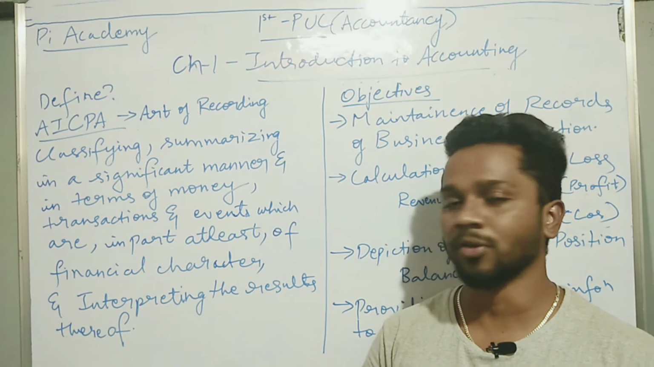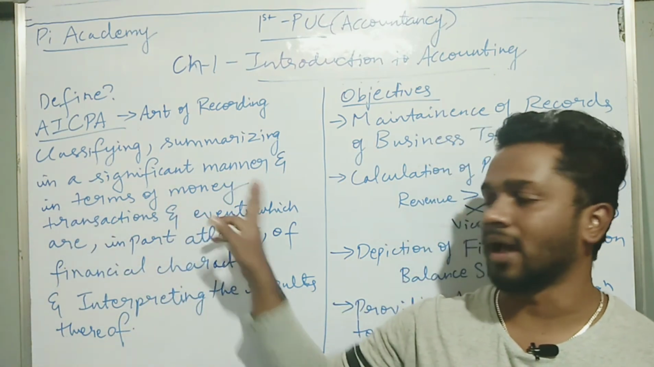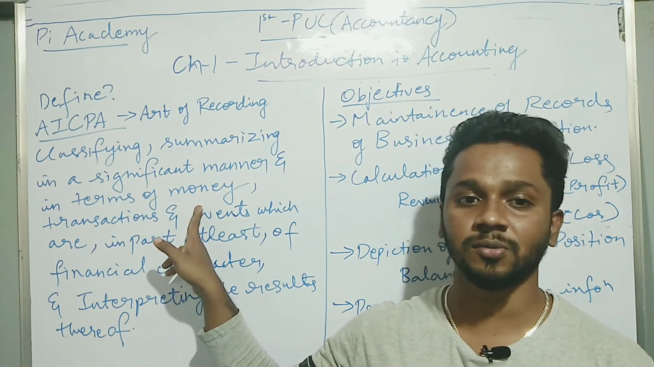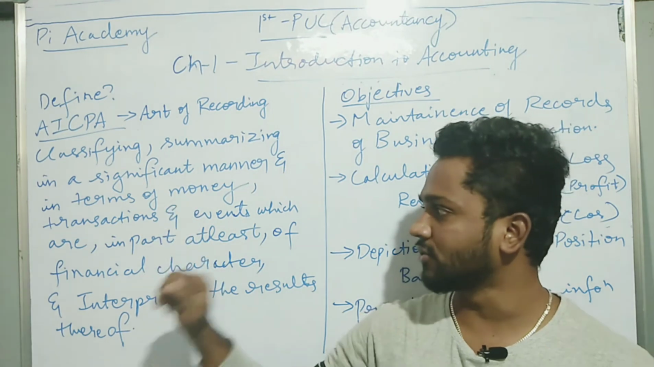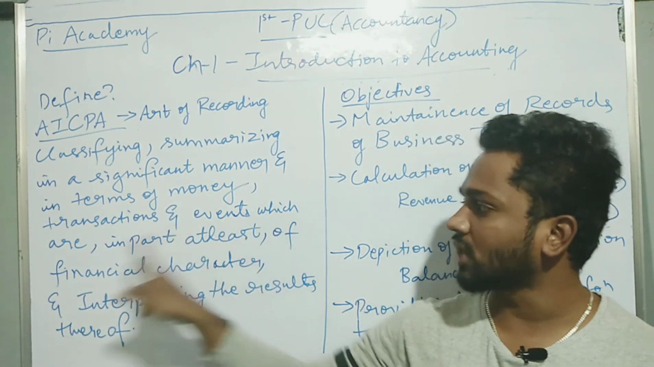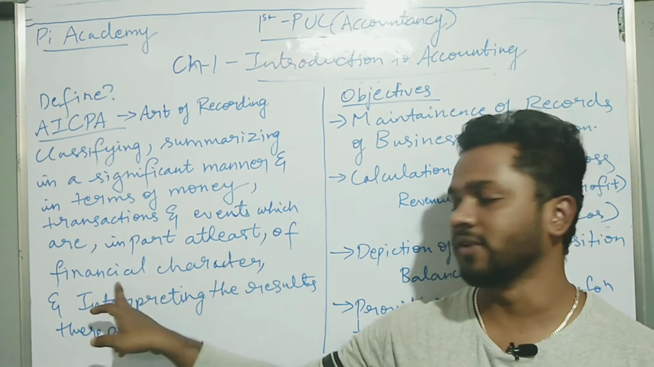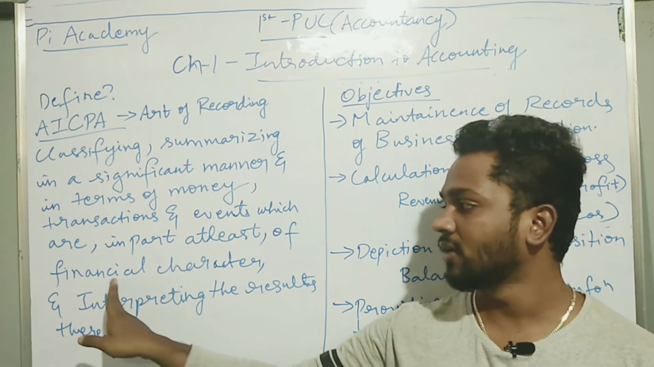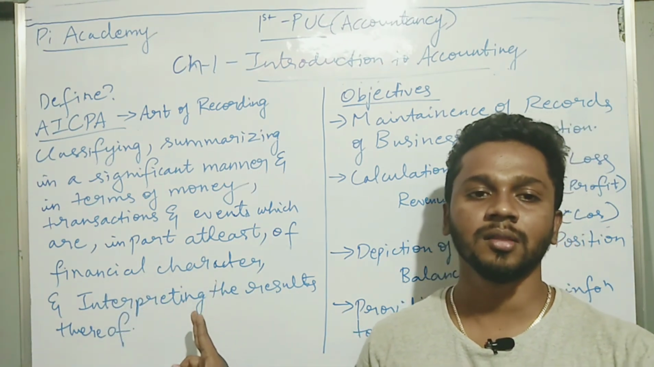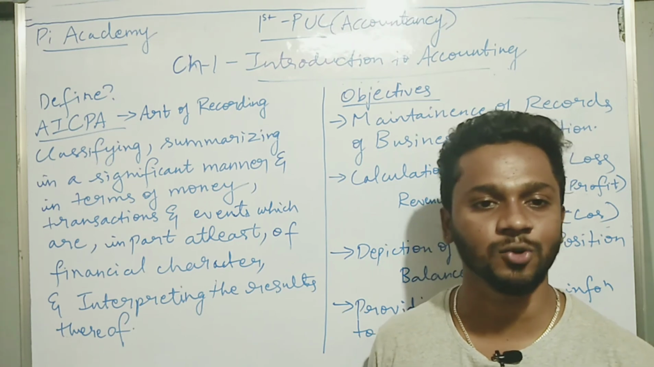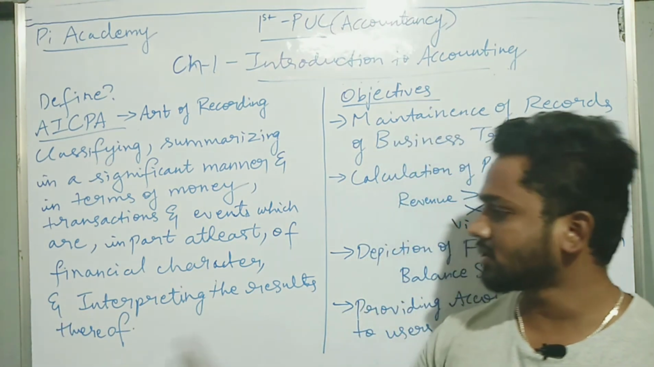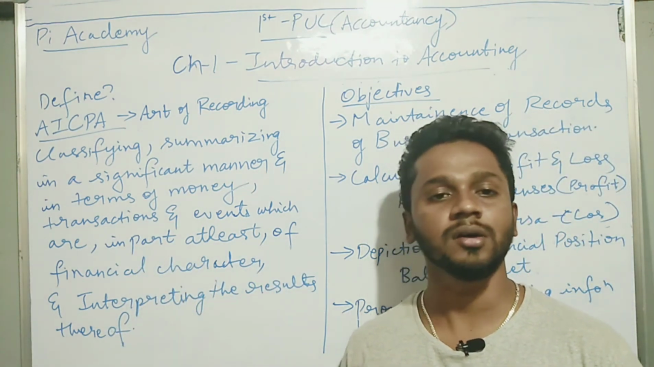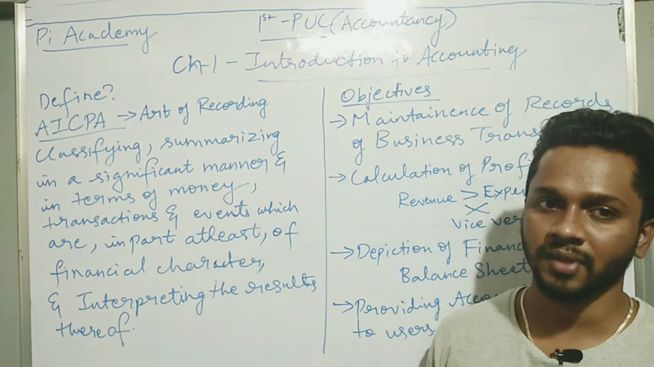You summarize it, or you put it into one statement in a significant manner, in a proper manner, and in terms of money. Don't forget, in the beginning also I said the transactions should be in terms of money. Transactions and events which are in part at least of financial character. At least a part of the transaction or event should be financial in character. That is, money should be included in it. It should be something related to finance. And interpreting the results thereof. Once you summarize it, you interpret the results to the users. So this is the definition of accounting.